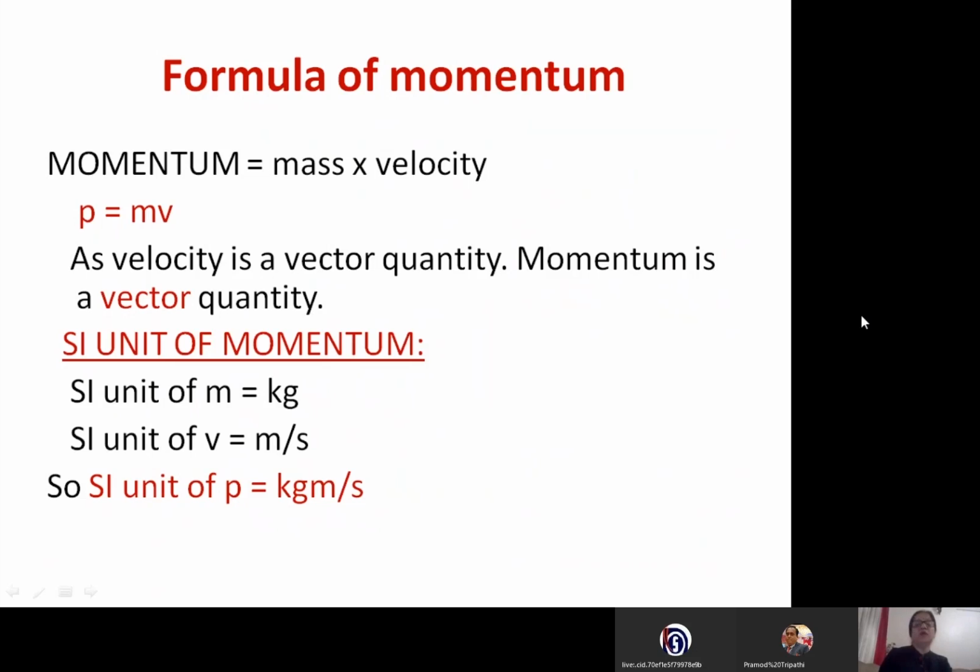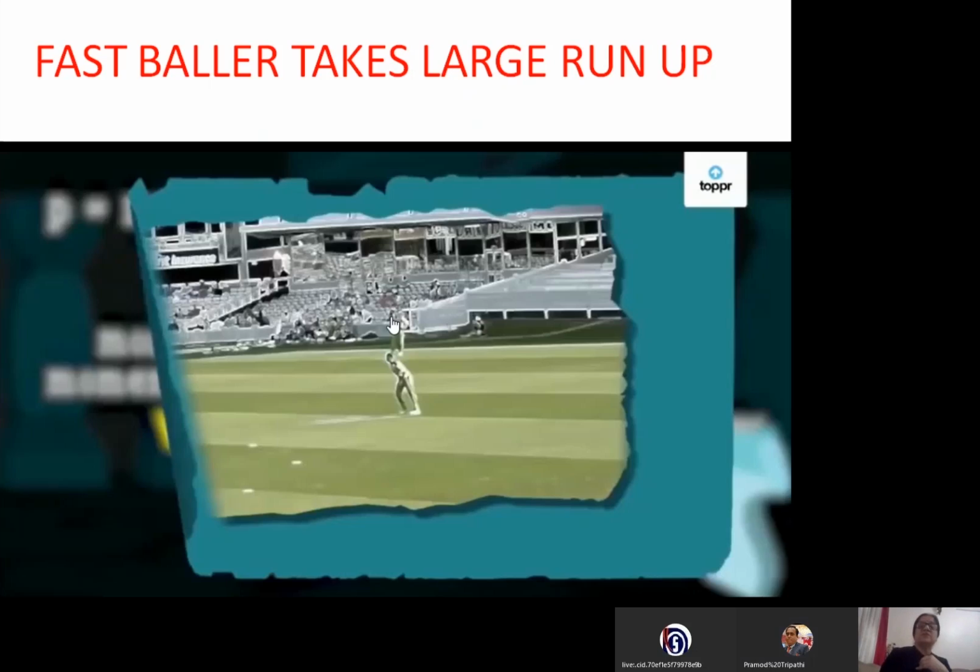It is kilogram into meter per second. So if we define 1 kilogram meter per second, we say momentum of a body of mass 1 kilogram which produces a velocity of 1 meter per second, right? Okay, now just see. There are a lot of applications, a lot of places where we use momentum in our daily life, right? This is one very common example.